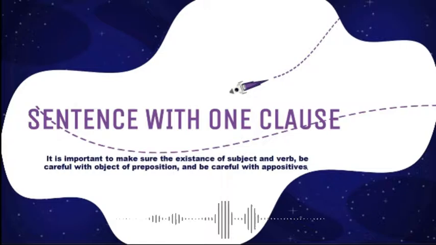while a noun or pronoun here comes after a preposition like in, at, of, to, by, and etc. And then be careful with appositives. Appositive here means a noun that comes before or after another noun, and it has the same meaning.